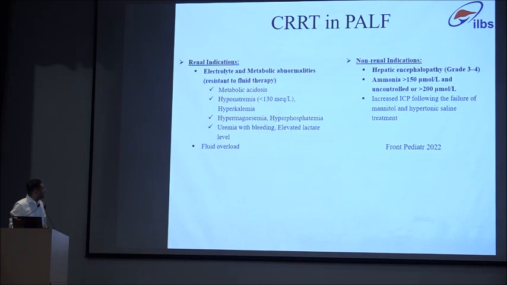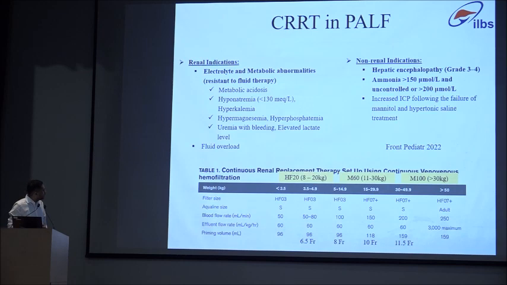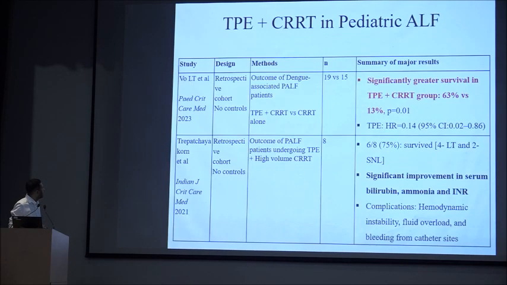Coming to CRRT, the standard indications we all know. The non-standard, that is non-renal indications, as Dr. Raki said, are HE grade 3, 4 and hyperammonemia. We can do it in children as small as 8 to 20 kg, and recently we did it 2 to 3 days back in a child weighing 10 kg using an HF20 filter, which can be used in children as small as 8 kg. But the problem is getting the lines, so a 6.5 French line was put by Dr. Amar, and we could do TPE as well as CRRT in this 10 kg child.